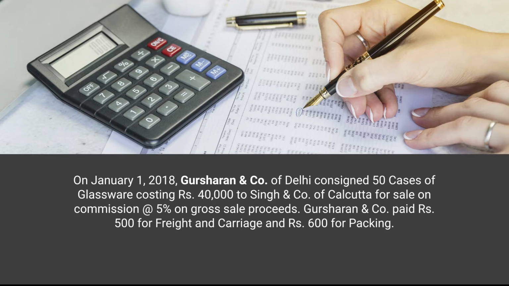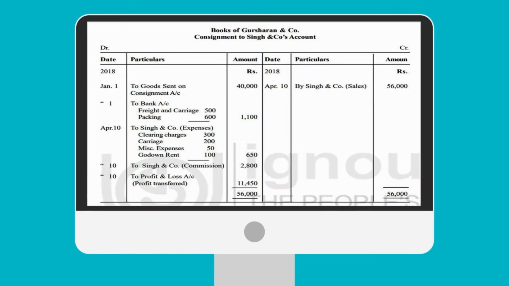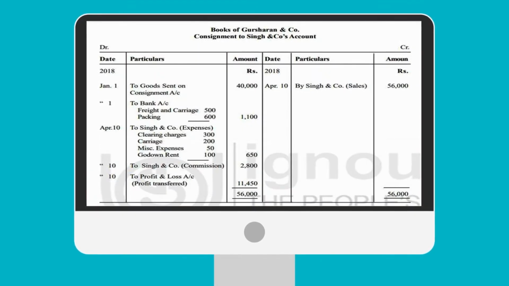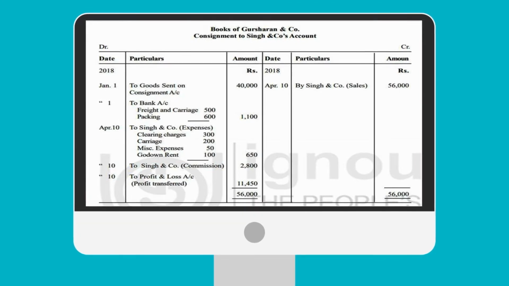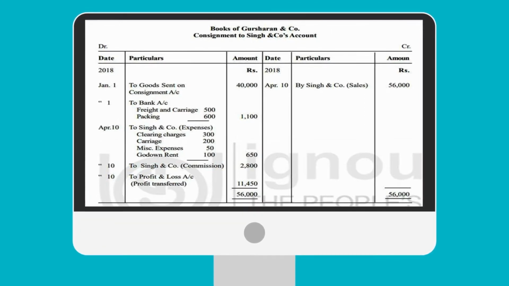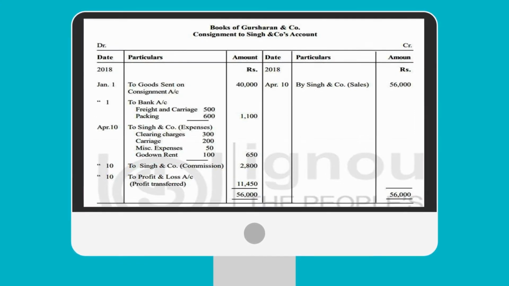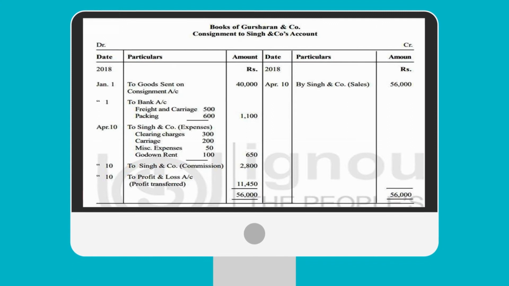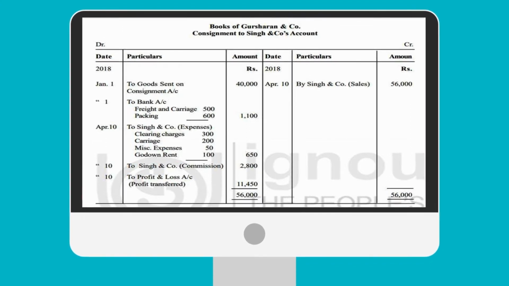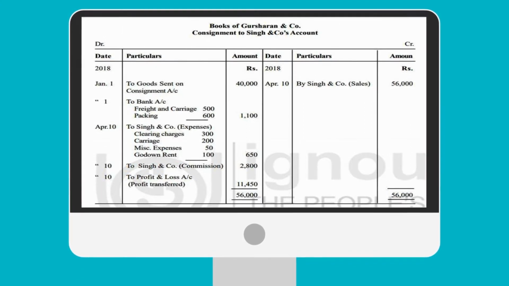So 5% commission on gross sales: 5% of 56,000 is 2800. If we subtract this out of 56,000, the remaining balance is 11,450. This balancing figure is termed as profit and loss account on account of consignment.